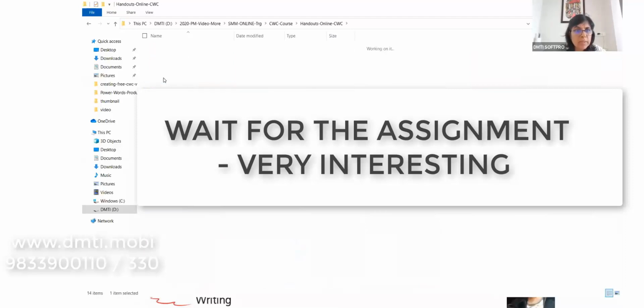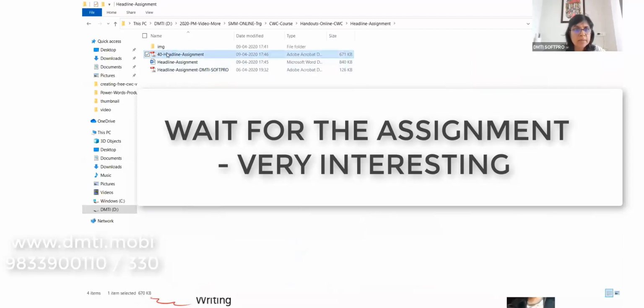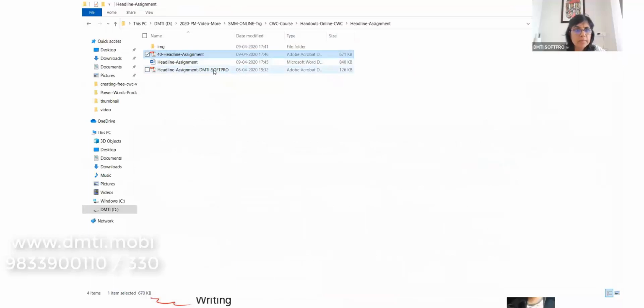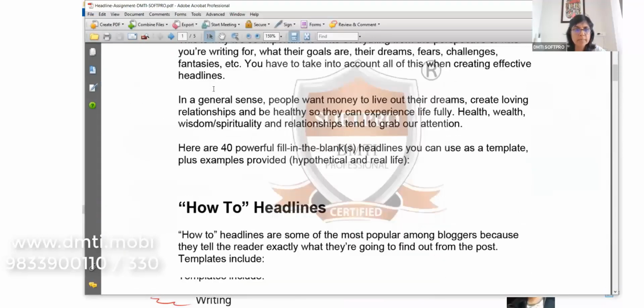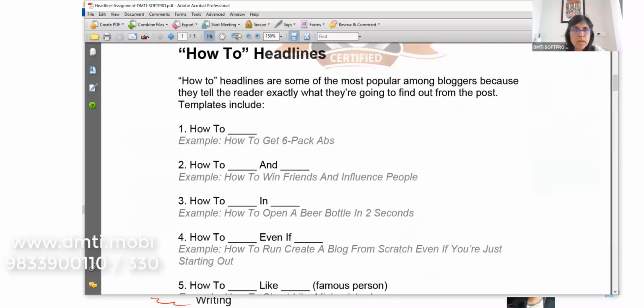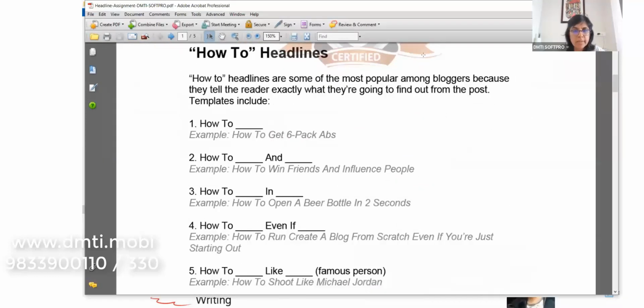So here we're talking about a headline assignment. I am going to simplify this, and I'm giving you exactly 4 minutes. Let me check whether the screen is shared.